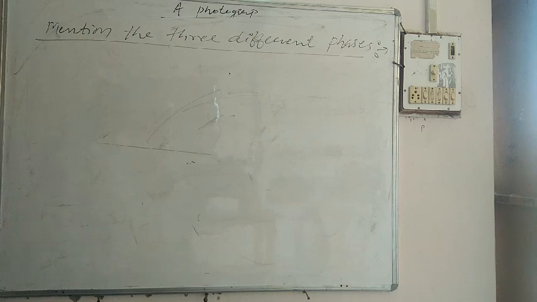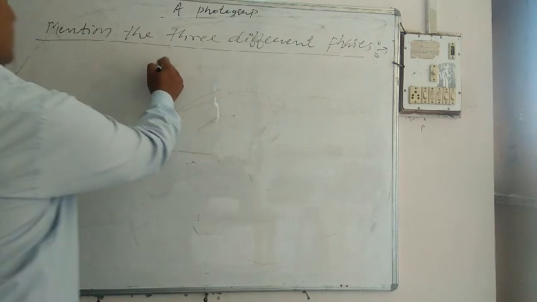As far as these three changes are concerned, the first phase is the poetess's mother.